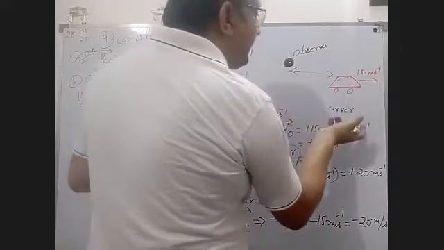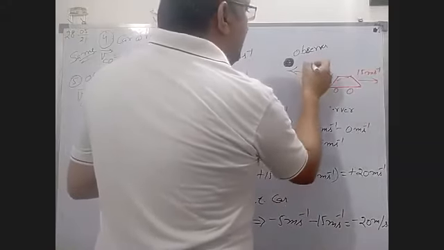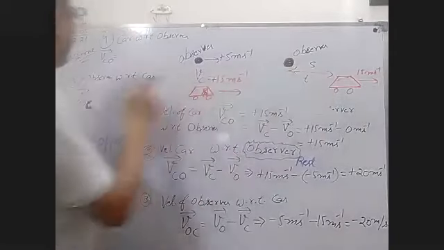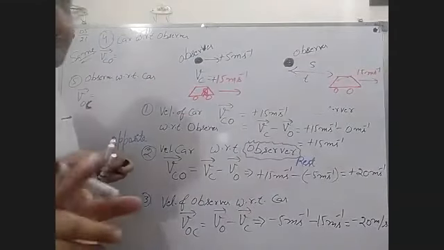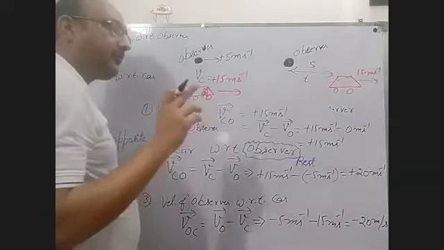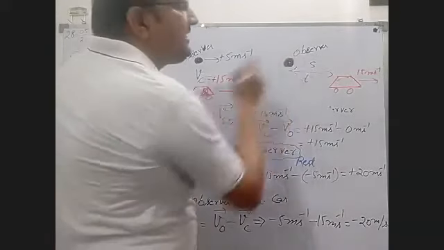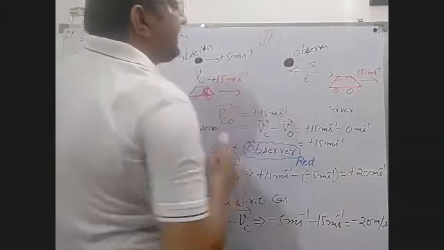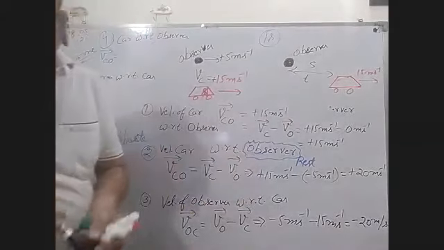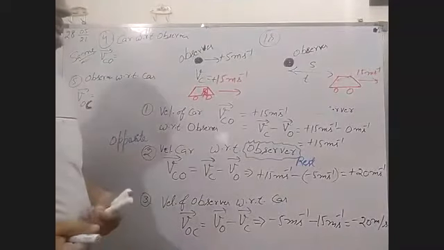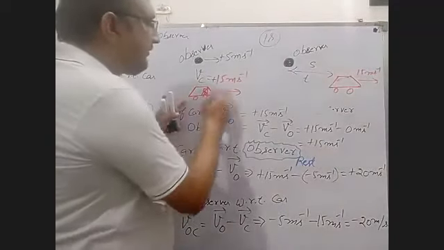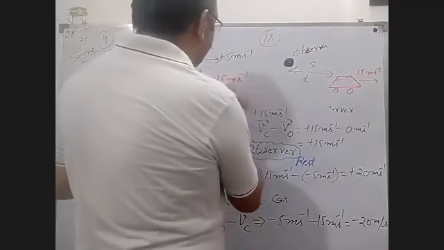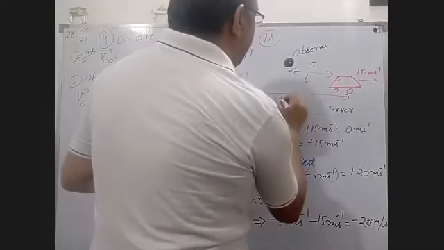Okay, after what time? So this distance and time you have to take, and these things you can calculate in this article, relative velocity. But before this, you have to feel this thing. Now suppose we are taking time 1 second. After 1 second, what is the position of car and observer? Velocity of car is 15 meters per second. After 1 second, it moves a total of 15 meters.